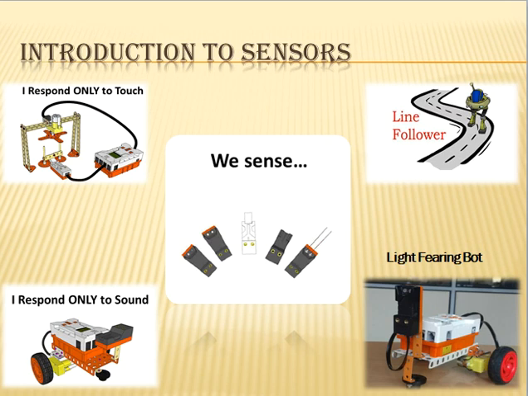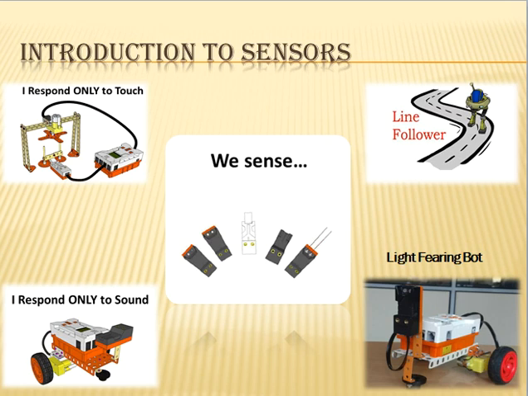For example, I respond only to touch. Here in this session we are going to make a fan which will start automatically once someone sits on the chair below it where a touch sensor is fixed. Then we are going to make a line follower, that is a black line follower, which will differentiate between white and black color and move accordingly.